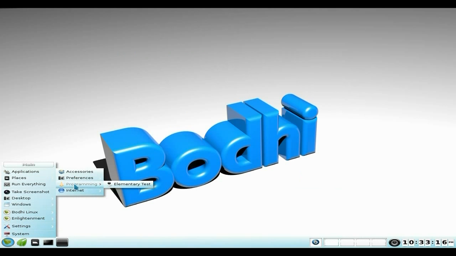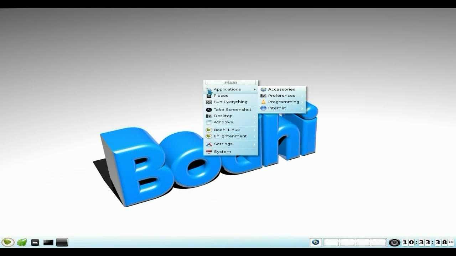Applications again. Under Programming, you get Elementary Test. Under Internet, you only get Midori here. Although a year ago I used to like Midori, I've had a few problems with it recently, but on the whole it works fine in Bodhi. But obviously you can get whatever you want. So this is basically the E17 menu, which you can get by doing that as well.